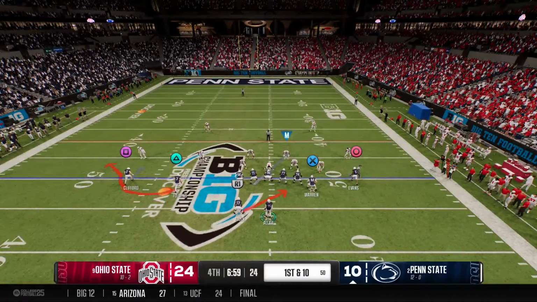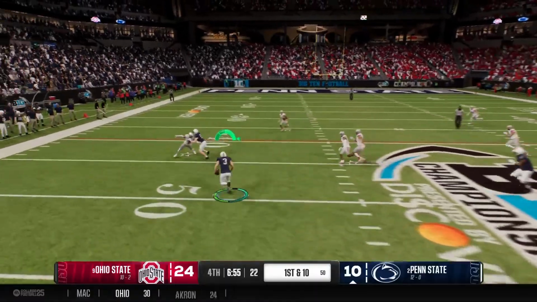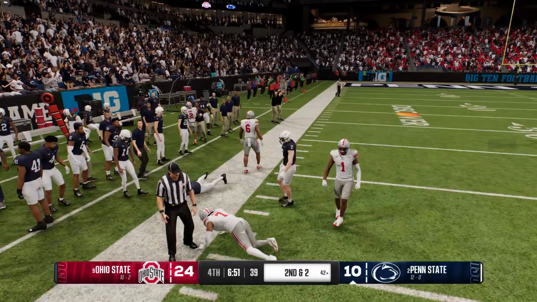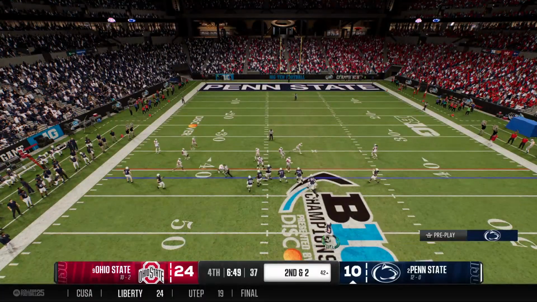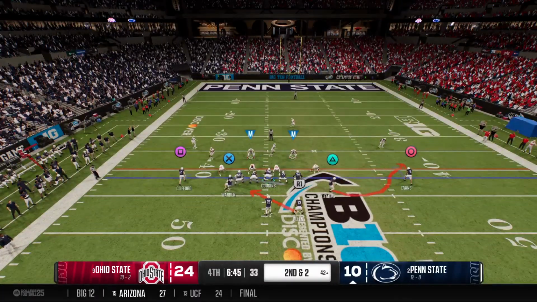A running play gives the offense a fresh set of downs. Again, thrown out of the RPO, and it's complete. Breaks one tackle, gets brought down, but picks up some decent yardage. And the Nittany Lions looking to run some tempo here.